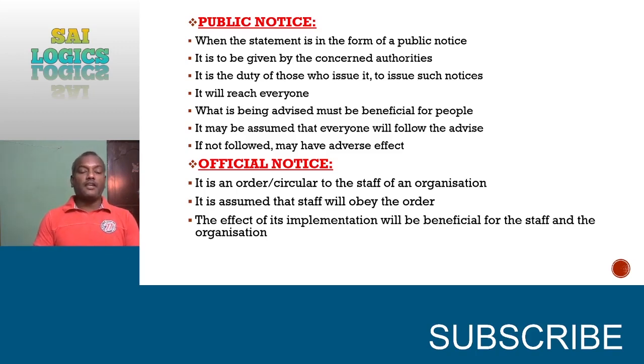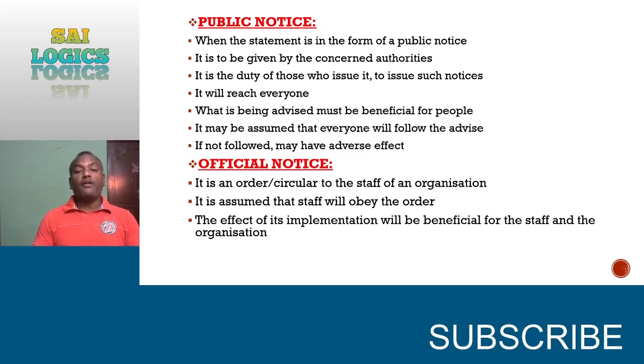And the next thing is official notice. Official notice means it is an order or a circular to the staff of an organization. That means official notice within the office staff only. The notice will be given by the head of the department. When a notice is given by the head of the department, it has to be assumed that his subordinates will obey the order and follow the order. And the effect of its implementation will be beneficial for the staff and the organization.